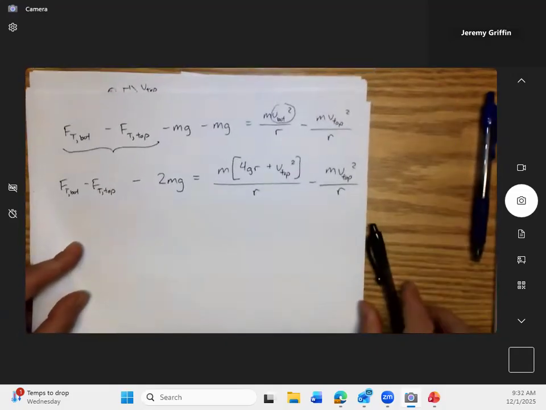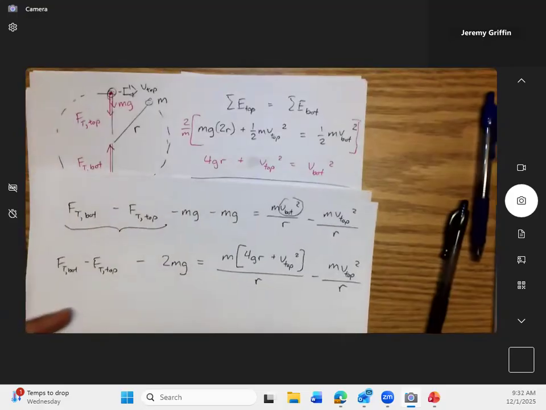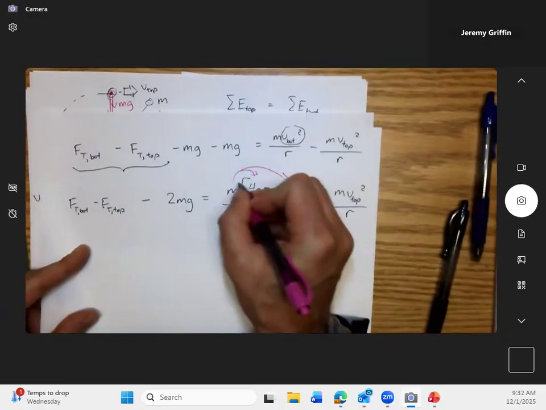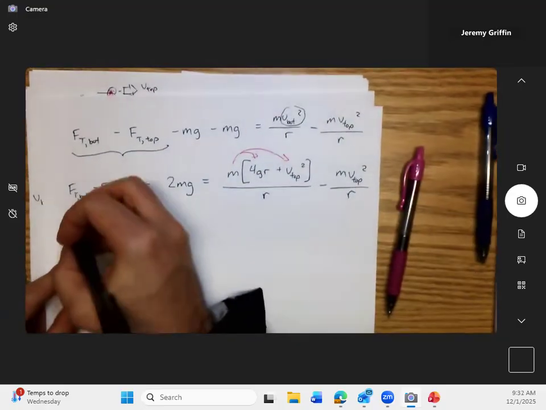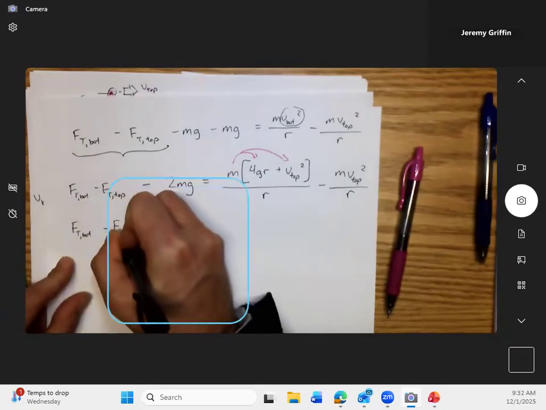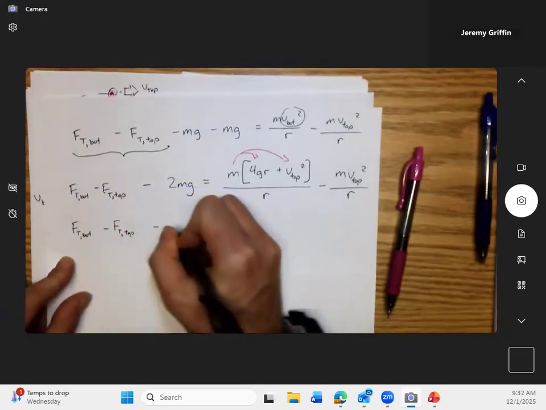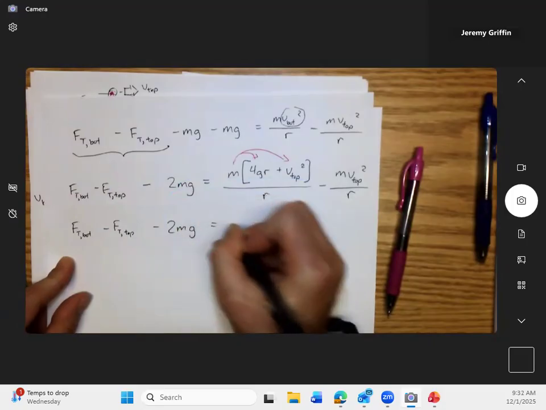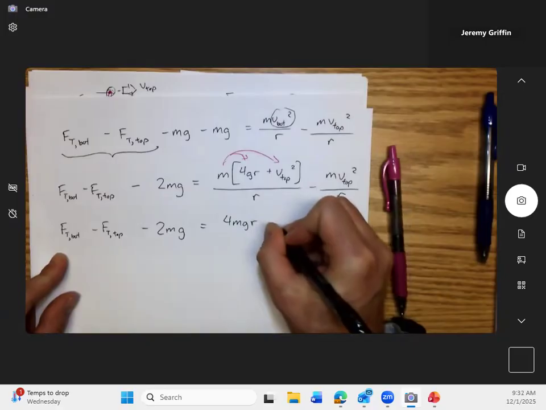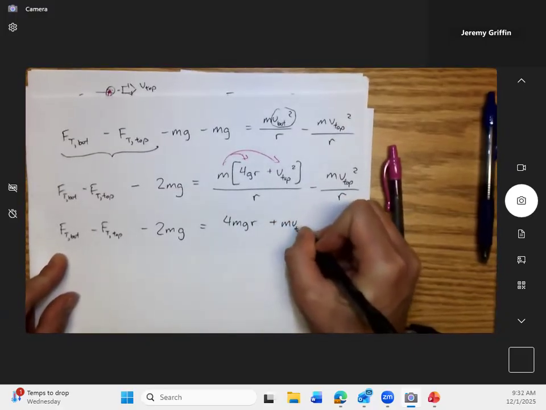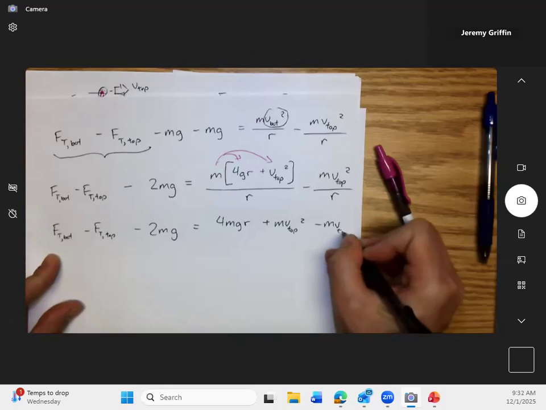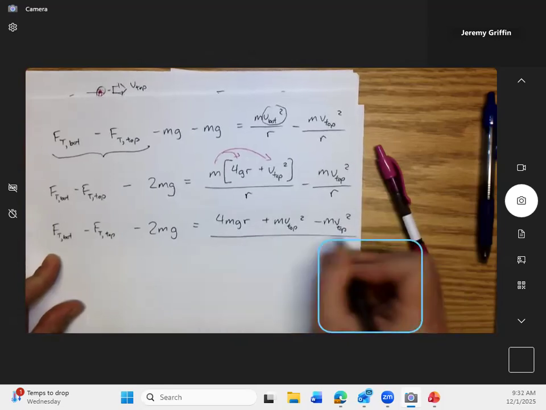So I think the rest is just algebra. Distribute. So F_T bottom minus F_T top minus 2mg equals 4mgr plus mv top squared, then minus mv top squared, collectively all divided by r.